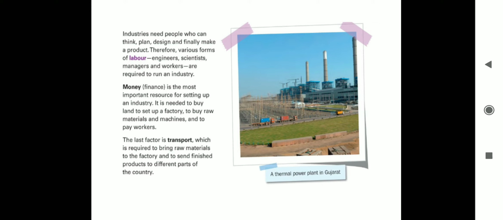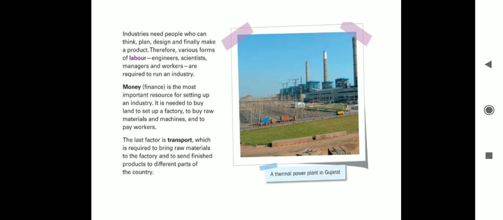Now comes the most important factor, which is money. Finance is the most important resource for setting up an industry. I repeat, money is the most important resource for setting up an industry. Without money, no step forward. You think, but things cannot be done. You need to work for that, and for that, money is required. For every step, money is required.